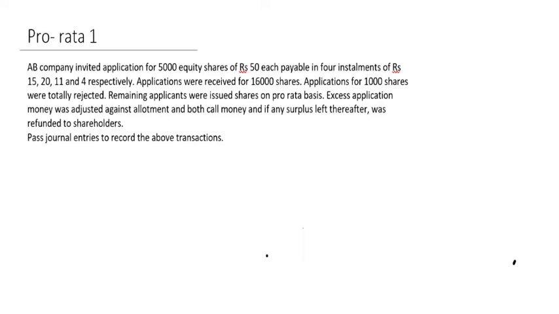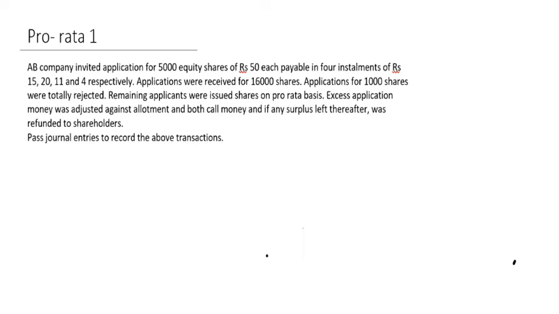Excess application money was adjusted against allotment and both call money, and if there was any surplus, thereafter that was refunded to the shareholder. Pass the necessary entries. So first we will write the format of journalizing. Journal entries in the books of AB Limited, and we will maintain the format of journalizing: date, particulars, LF, amount debit and credit.